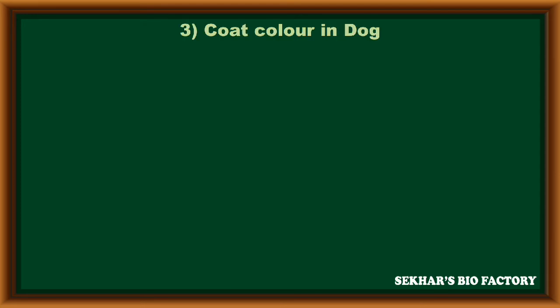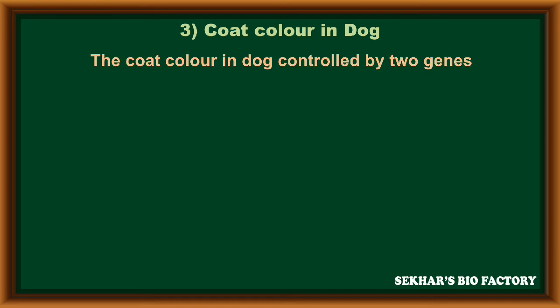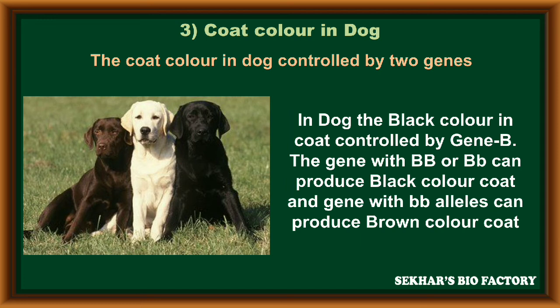The next example for epistasis is coat color in dog. The coat color in dog is controlled by two genes. The first gene is called gene B. The gene B with homozygous or heterozygous condition, like capital B capital B or capital B small b, can express black color coat. In a similar way, if the gene is in homozygous recessive condition, like small b small b, it can express brown color coat in their body.